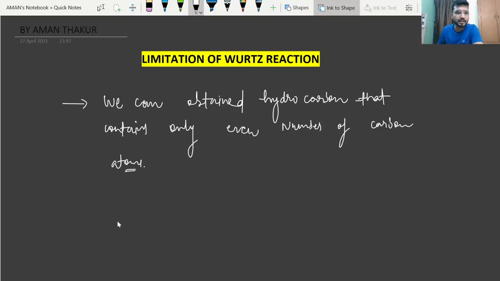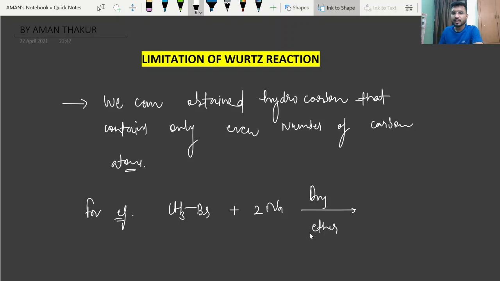For example, if I take bromomethane, that is CH3Br, and react it with Na in the presence of dry ether, the CH3 of the first alkyl halide and the CH3 of the second alkyl halide combine and form CH3-CH3 along with 2NaBr.